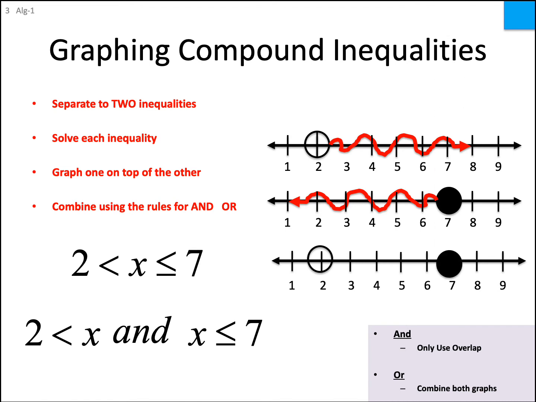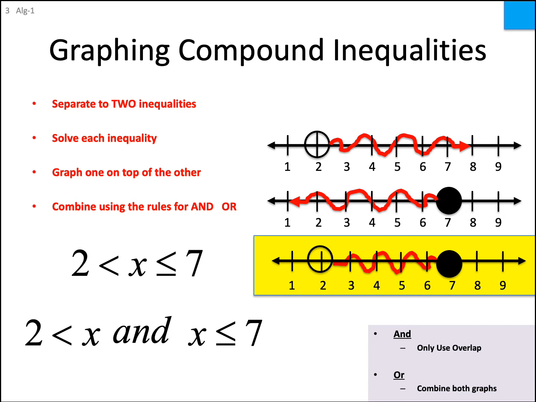If we were to combine the top graph and the bottom graph, the only part that would overlap would be between 2 and 7. Does that make sense? All right, now what does it mean mathematically? I mean, we just did a whole bunch of stuff. What does it mean mathematically? It means for both inequalities of our compound inequality, what's in red represents the solutions. It means the solutions are anywhere between 2 and 7.